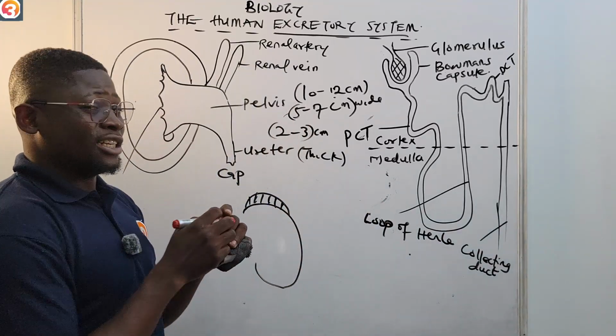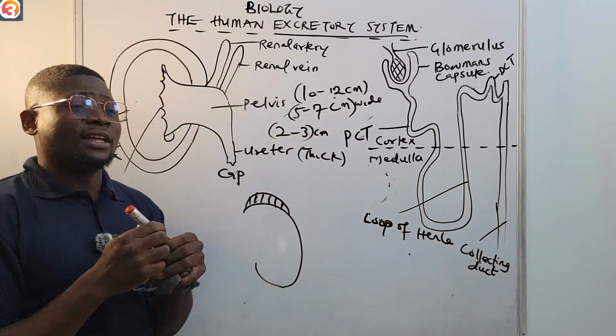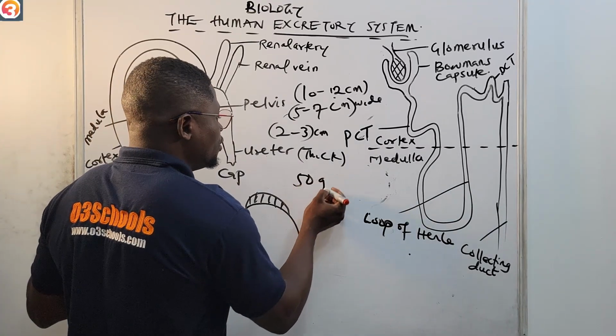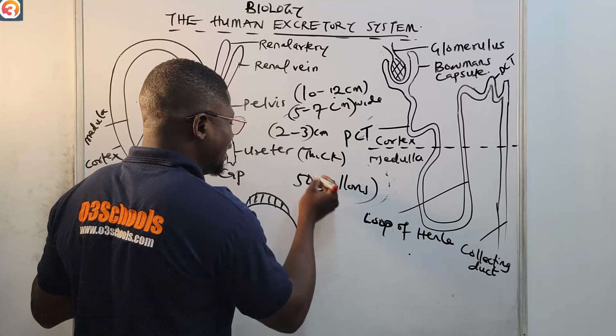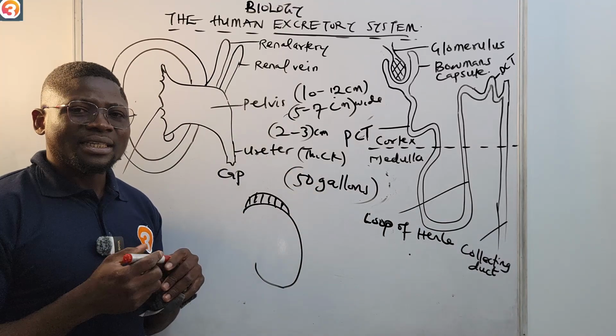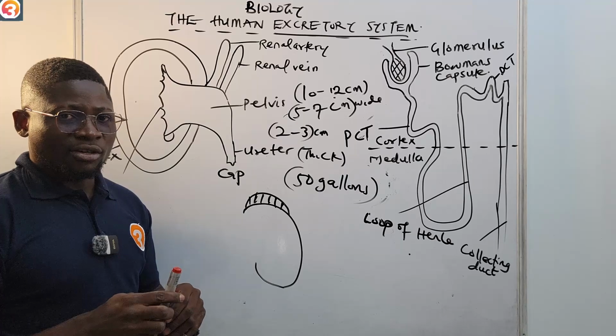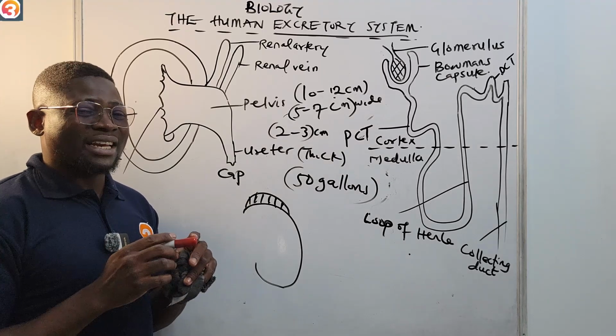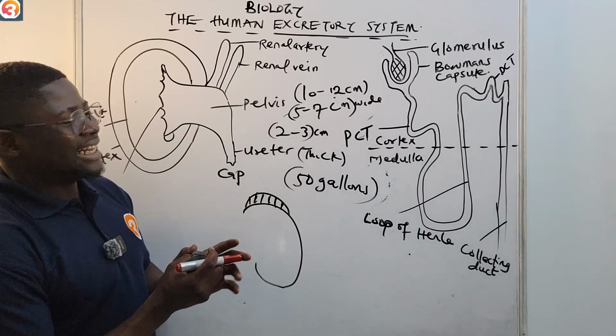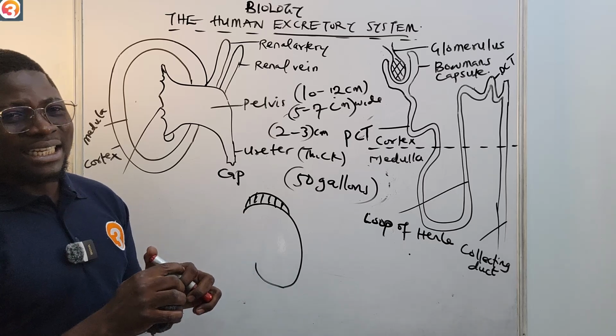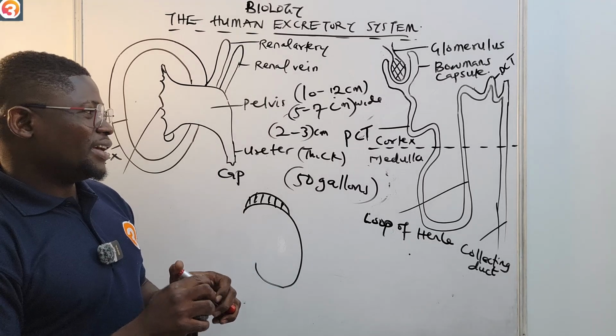The kidney, as small as it is, filters up to 50 gallons of blood daily, okay? The kidney is very, very important.